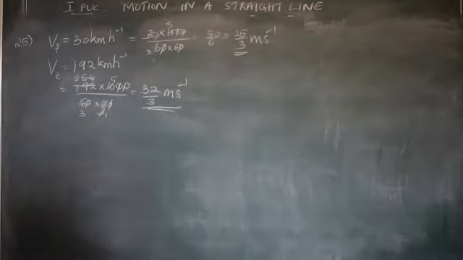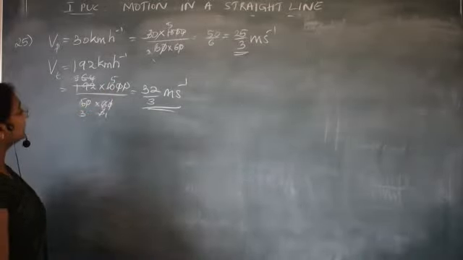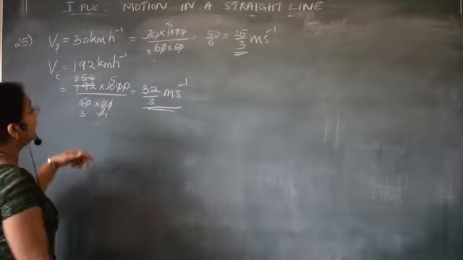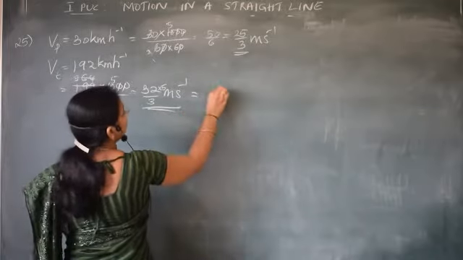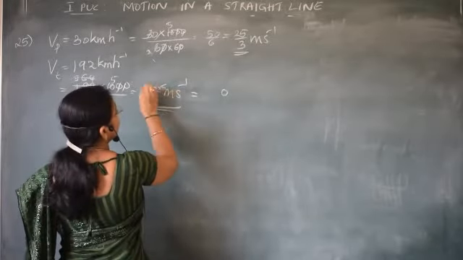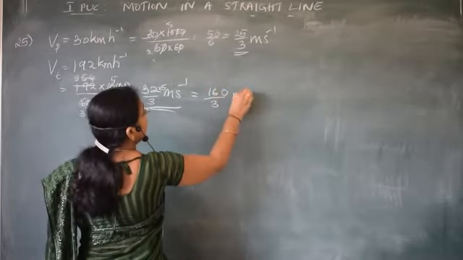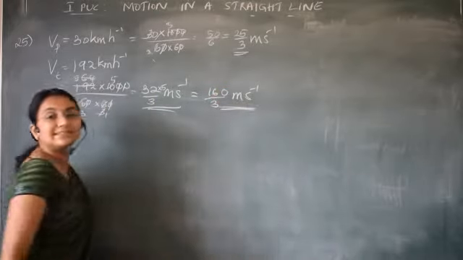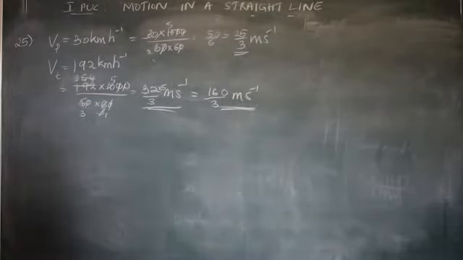Am I right? Are you getting the same? Into 5, I'm sorry, you're right. Therefore, 160 by 3 meter per second. Correct, thank you. 160 divided by 3 meter per second.